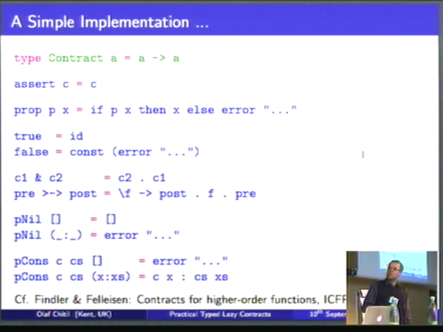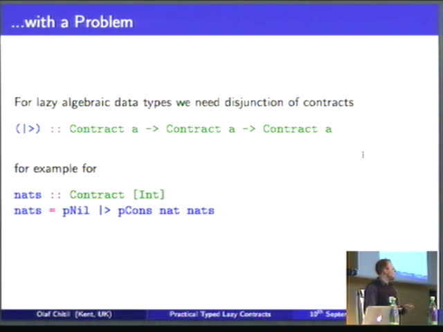But there's a bit of a problem for data types. Namely, at the moment, I just specified the infinite list of types. But what if I want to do something more interesting? For example, I want to define the list of natural numbers. In that case, I really need to have some kind of disjunction. I need to be able to express that something is either an empty list or a non-empty list. So here, just looking at the example for natural numbers: a list of natural numbers is either the empty list or it is a non-empty list where the first list element is a natural number and the rest is again a list of natural numbers.